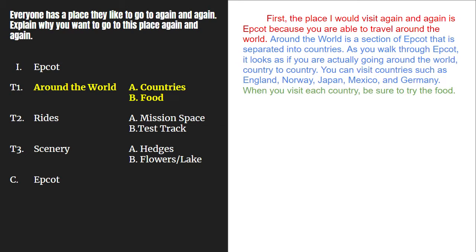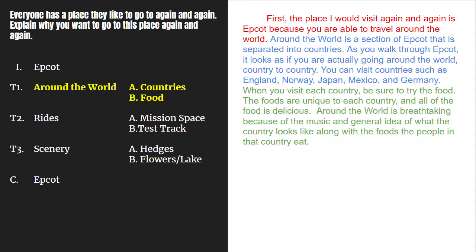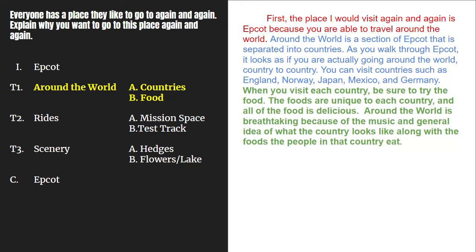Our next 2 sentences have to teach our reader about the food. So I'll write, the foods are unique to each country, and all the food is delicious. Around the world is breathtaking because of the music and general idea of what the country looks like, along with the foods the people in that country eat. Do we have 3 sentences about the B detail, food? Yes, we do. Here they are.